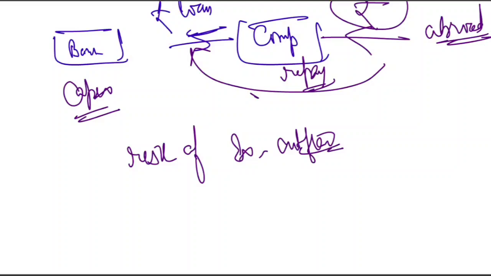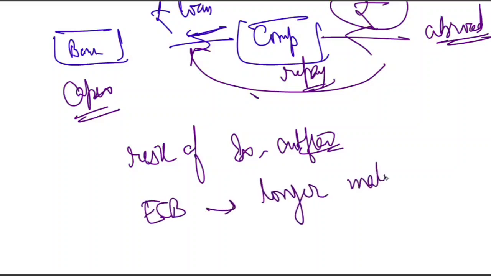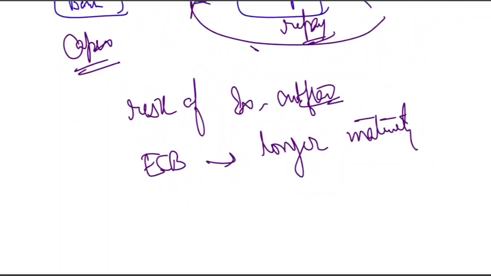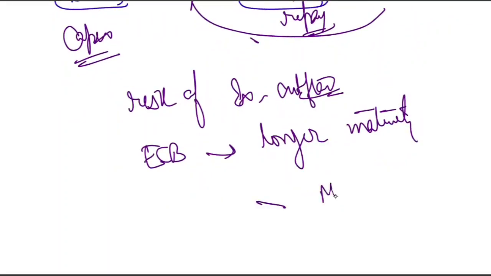So if you want to use ECB money to repay a rupee loan taken for capital expenditure, then what RBI says is that this ECB should be for a longer maturity. RBI says that if you want to use the ECB for repayment of an Indian loan, this ECB should be of longer maturity. Specifically, the MAMP of such ECB should be 7 years.